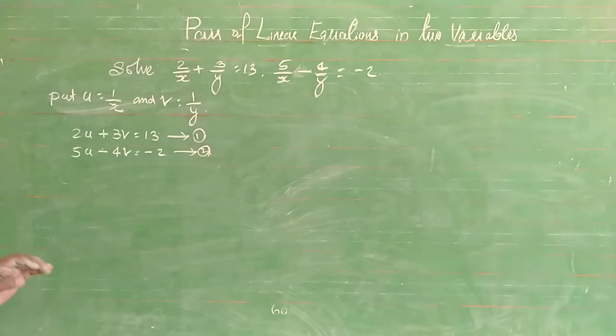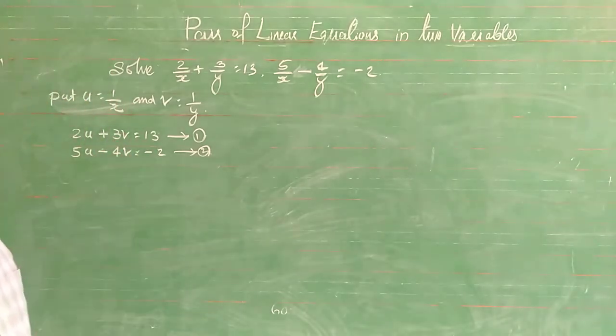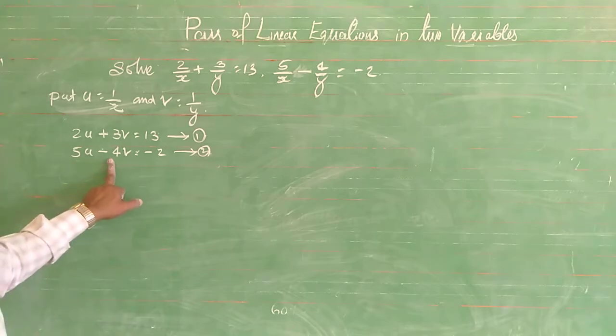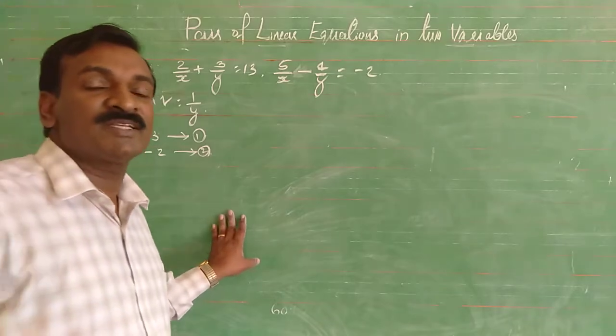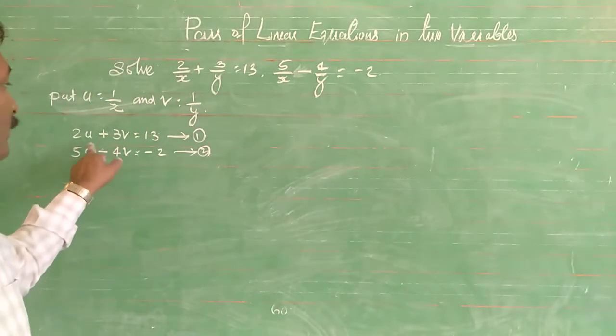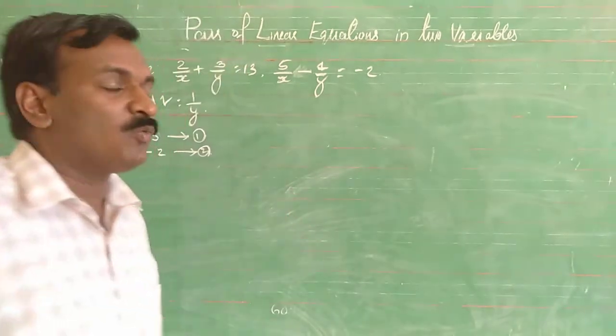Now we have a pair of linear equations in two variables. We can use any method for finding the values of u and v. After getting u and v, we find the values of x and y.